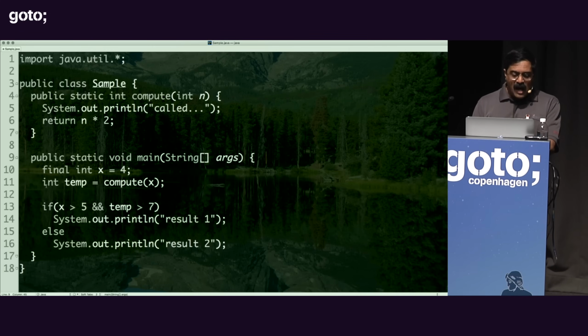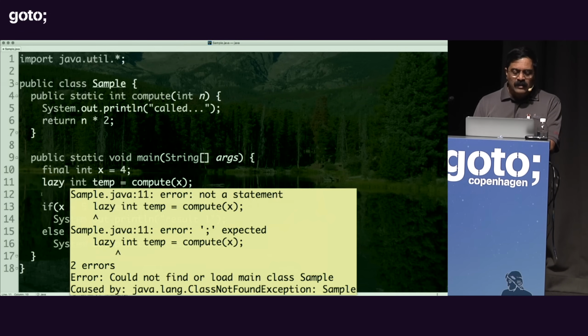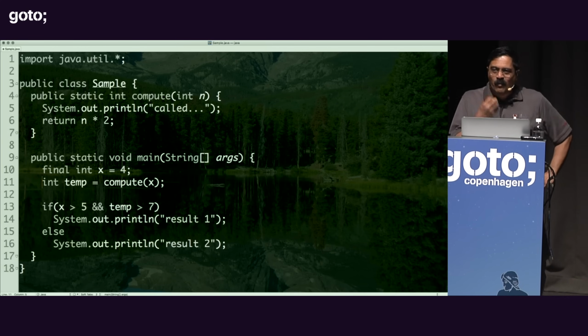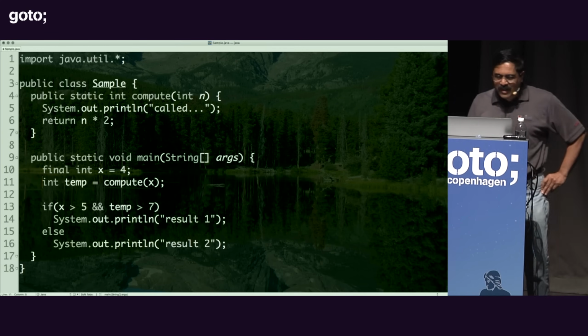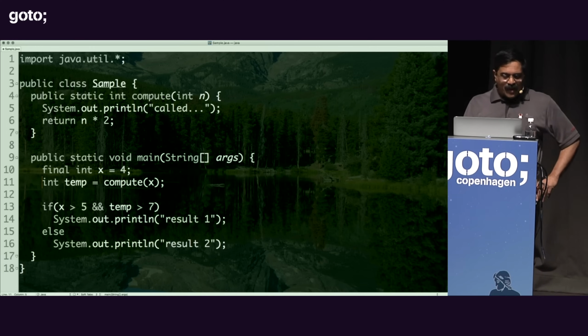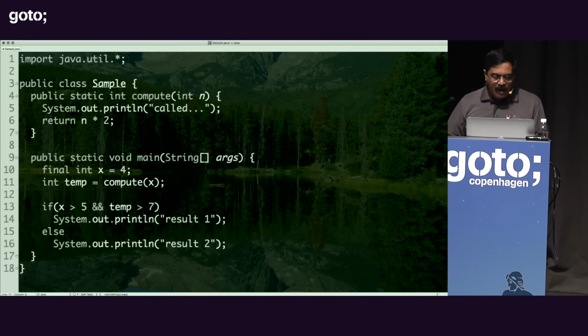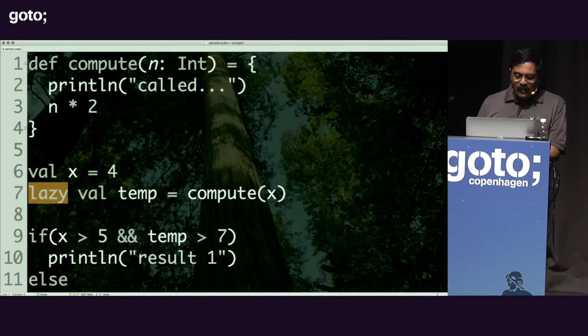Likewise, in the case of Java, I'm going to go ahead and say lazy right there. And when I run the code, it doesn't work. I know for a minute you were like, gosh, this is awesome, isn't it? Sorry I disappointed you. So no, it doesn't work. Well, but you say, but I want it. Why can't I have this particular feature? And so the answer to that question is, yes, you can have it, but how can you introduce laziness on your own? And that is one of the questions to really think about.